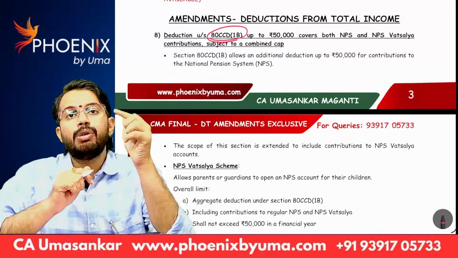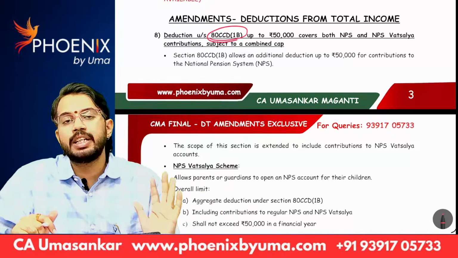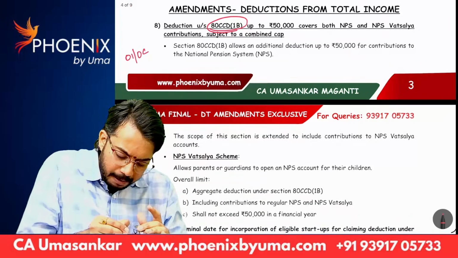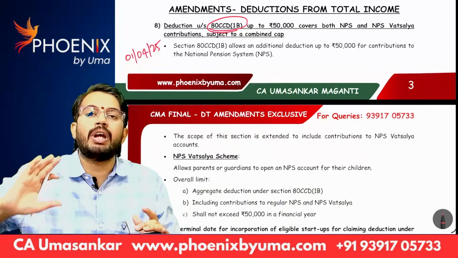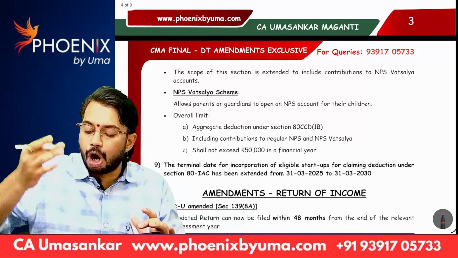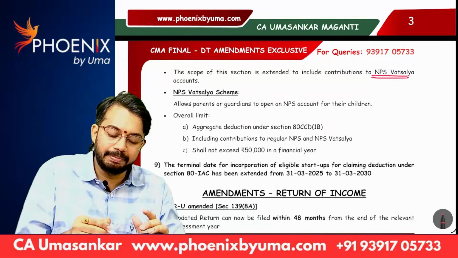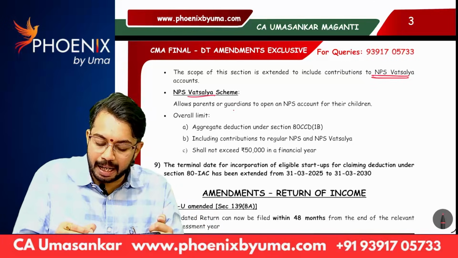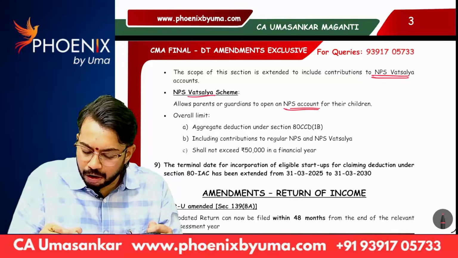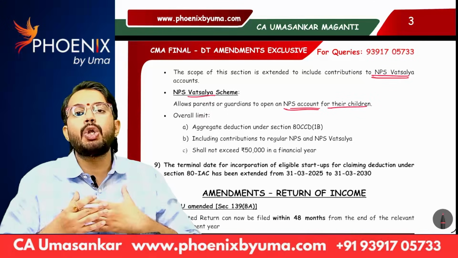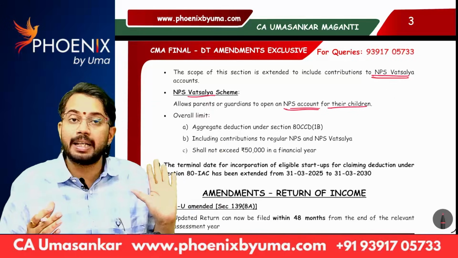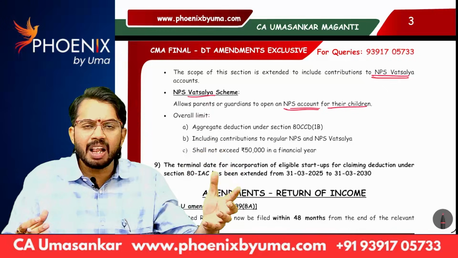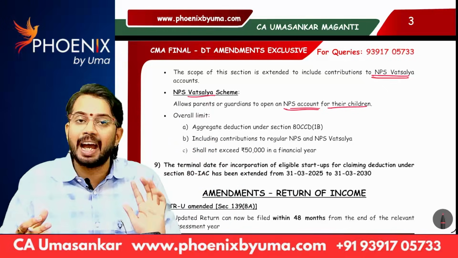Generally, if you contribute to NPS, then only deduction is available under section 80 CCD. With effect from 1st April 25, not only contribution to NPS, even contribution to NPS Vatsalya is covered. Who will open NPS Vatsalya? The NPS Vatsalya scheme allows parents or guardians to open an NPS account for their children. If I want to open an NPS account in my name, I can do so. If I want to open it in my children's name, then I have to open an NPS Vatsalya account.